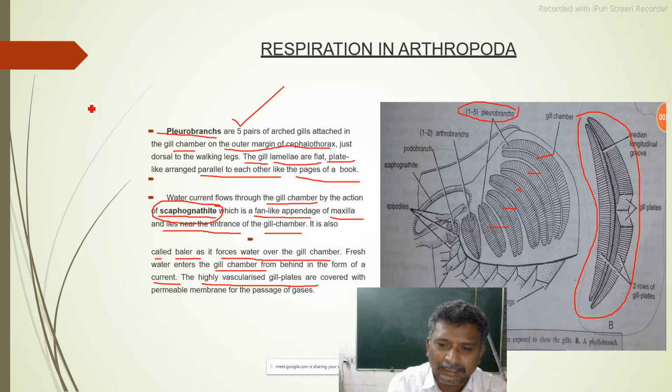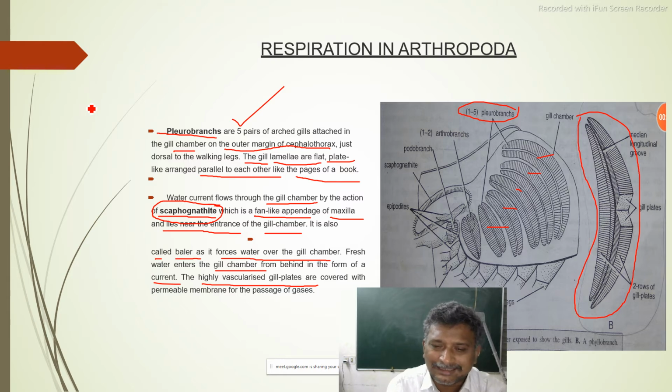There will be a neat labelled diagram needed and necessary, and we have to write all these like this: arthrobranch, podobranch, and another one is pleurobranch.